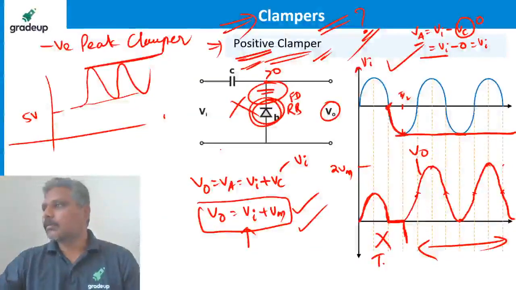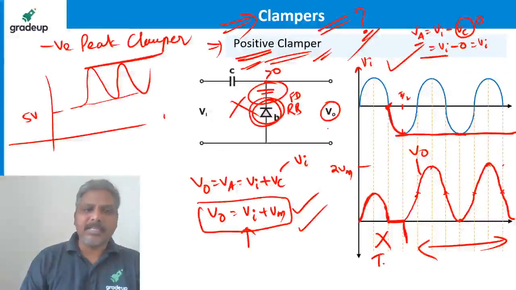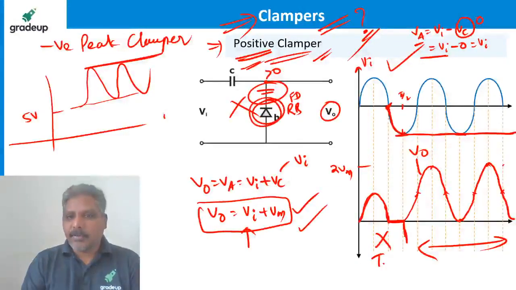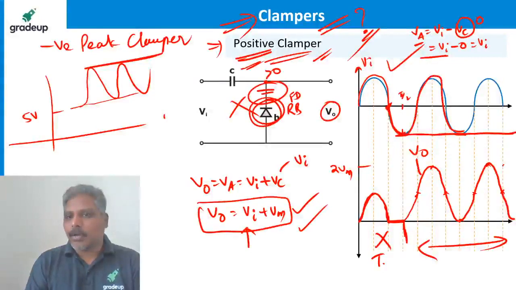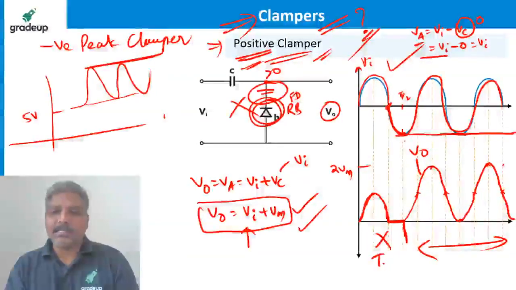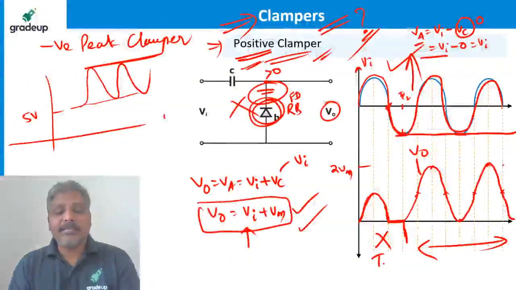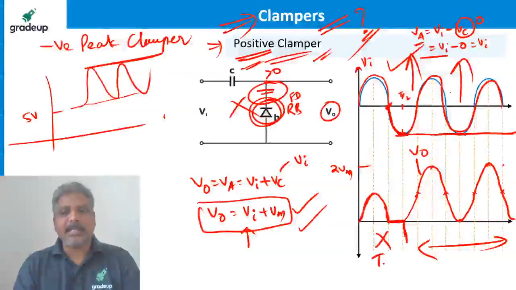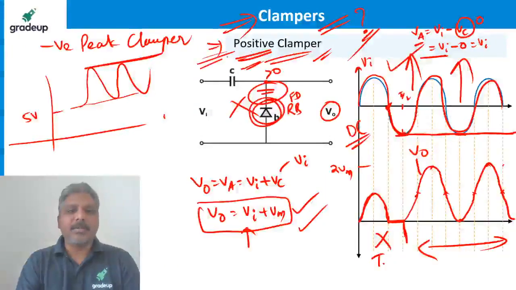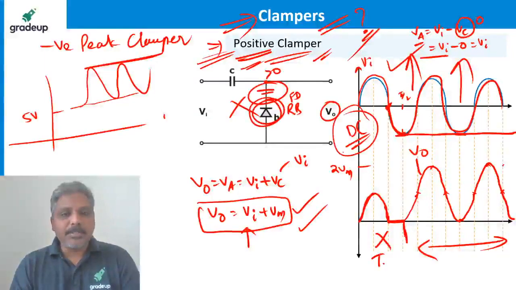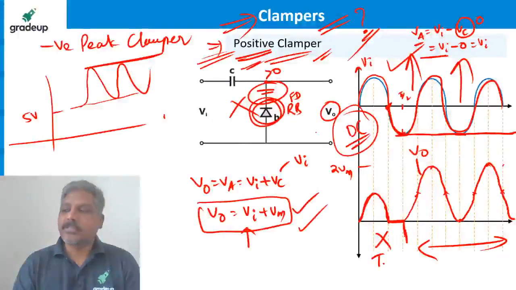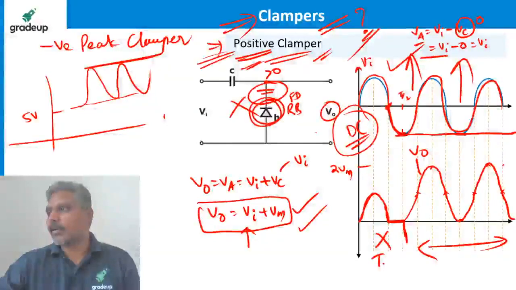Don't worry about that. Preetham is asking where we use the clamper. Very simple. See, I have a waveform like this. For some applications, if I want to shift this waveform up, that's called level shifting circuits, you must have heard. The waveform can be shifted like this. Suppose I want to insert some DC in the waveform, I can use the clamper. Whether you want to insert positive DC or negative DC, a positive clamper or negative clamper can be used.